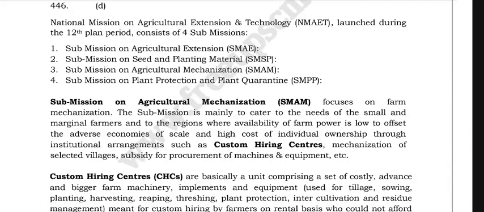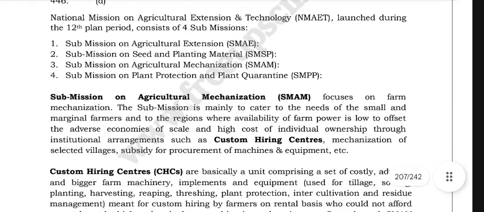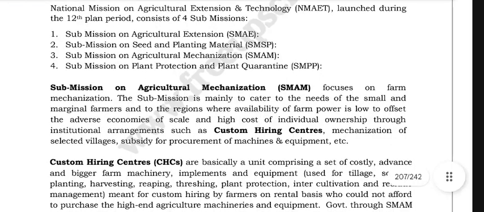The Submission on Agricultural Mechanization, that is SMAM, focuses on farm mechanization. The submission is mainly to cater to the needs of the small and marginal farmers and to the regions